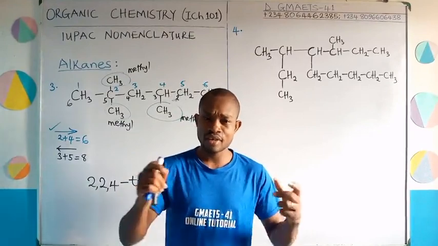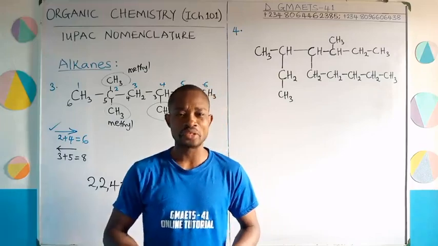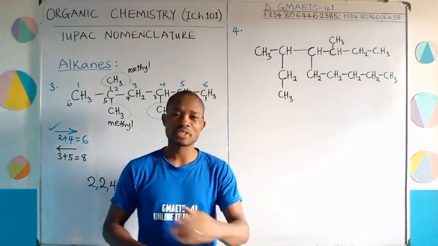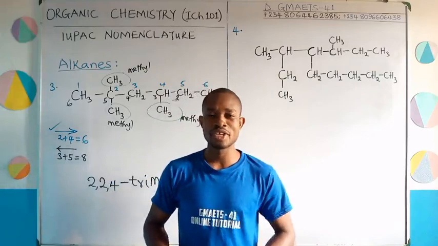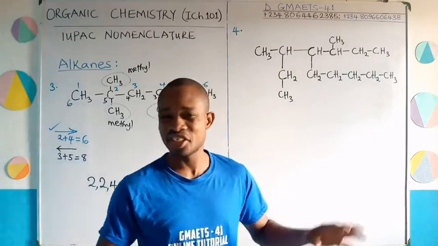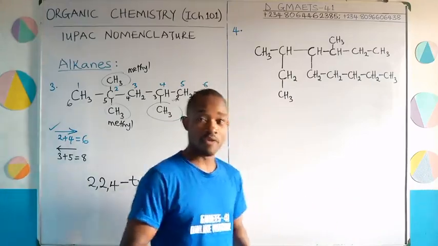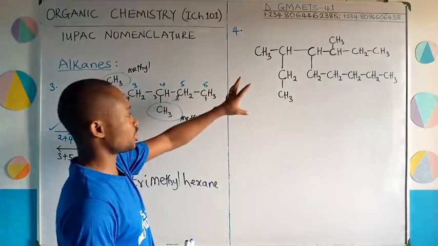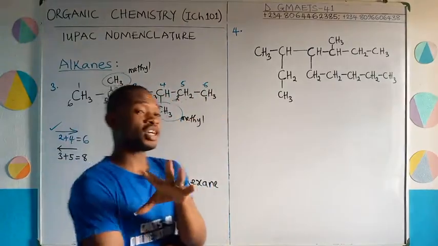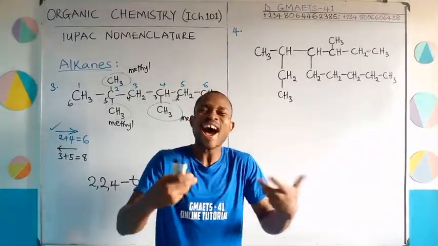And of course, that is the end of the IUPAC nomenclature of alkanes, because you've gotten as much as 90% of the things you need to know about IUPAC nomenclature generally. Believe what I've said; you'll find out as we move on. And now let us look at this structure we have here on the board. In this structure, you will still learn an added rule.